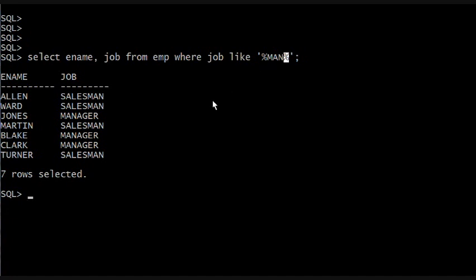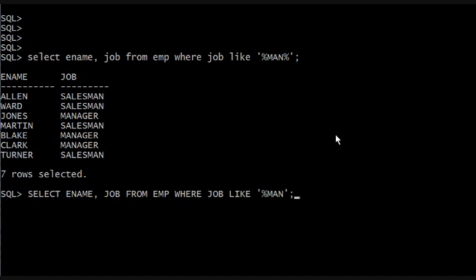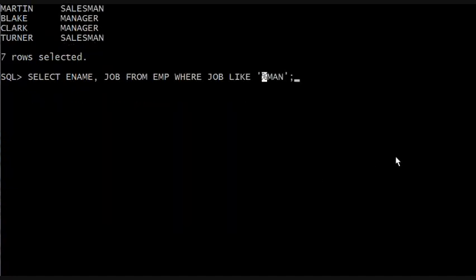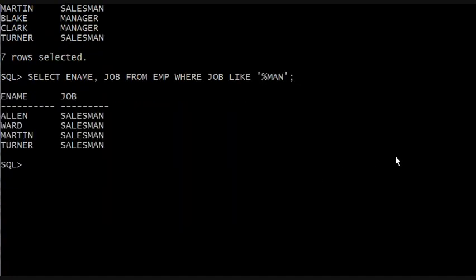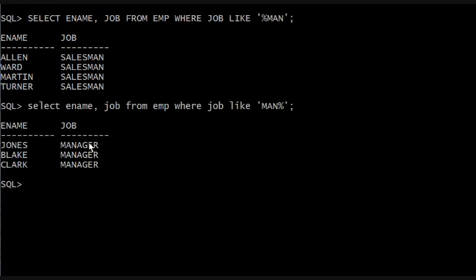And this is the proof. Earlier, let me hit the up arrow here, when we did the percentage sign before, we only got salesman. Before that, when we did the percentage sign after, right here, we got the managers, man.